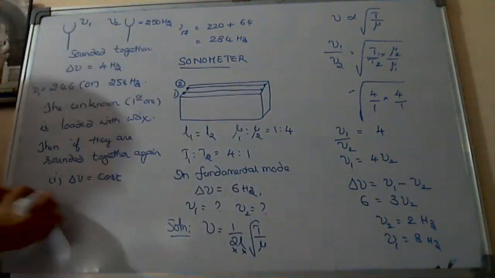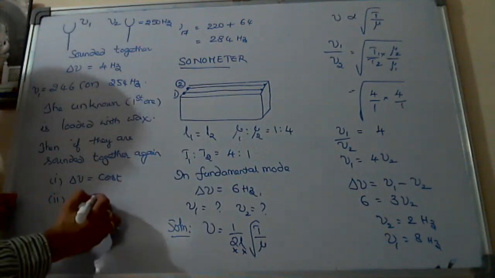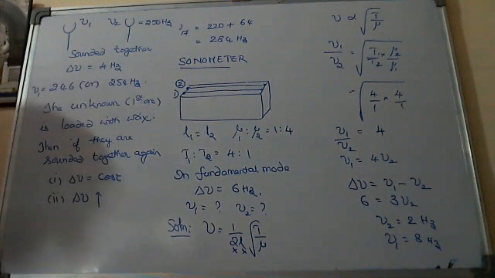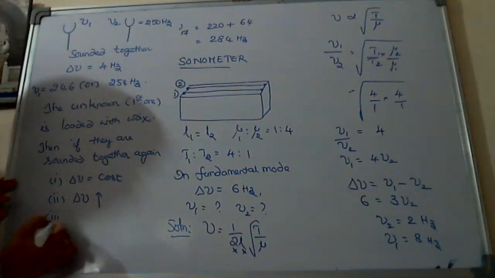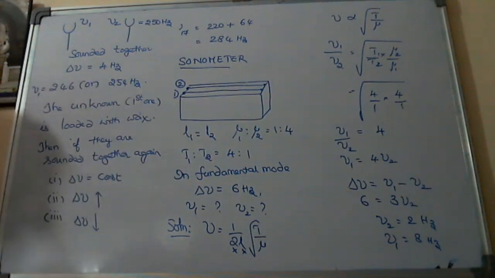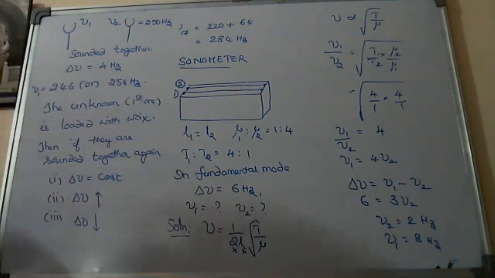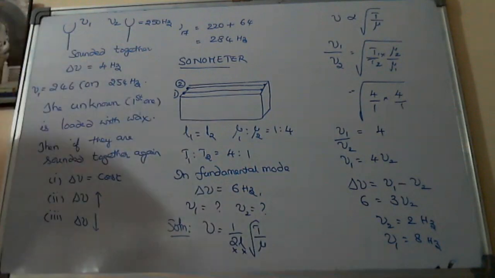Another case, suppose delta nu is increased, maybe to 5 or 6 or 7 or some value. Third case, maybe decreased to some value, like previously 4, that may be decreased to either 3 or 2 or 1.